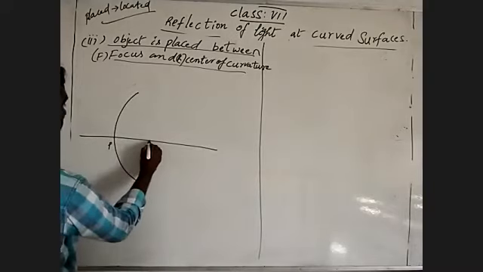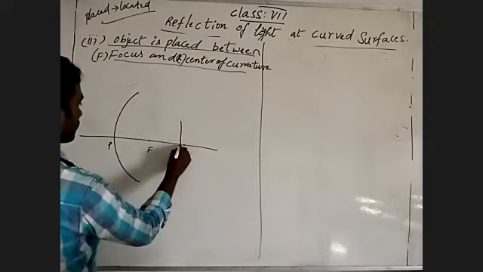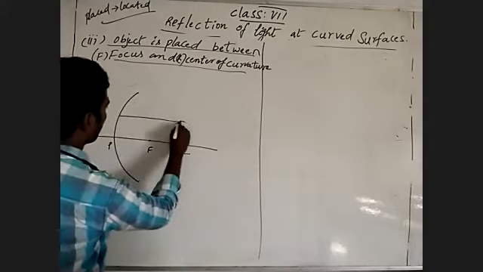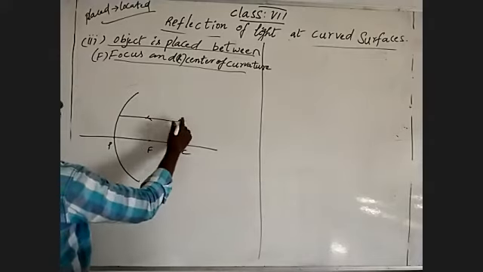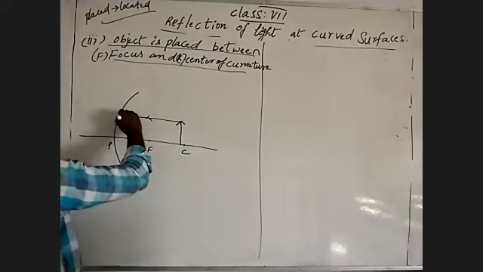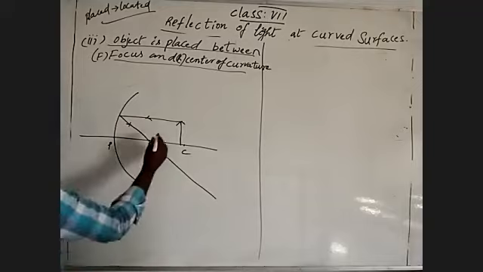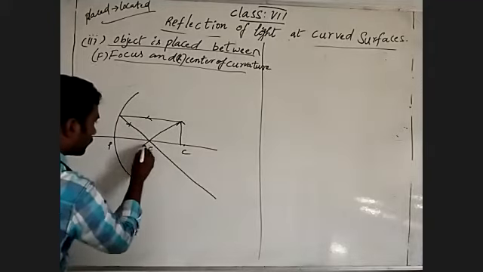Pole, focus, center of curvature. One is a parallel light ray coming, taking reflection through focus, and one more passes through focus.